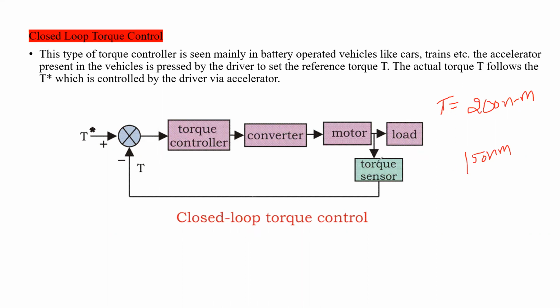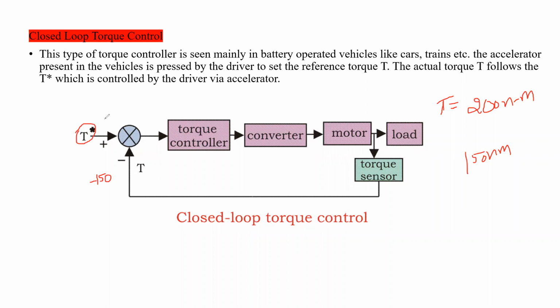The torque sensor will sense how much torque is produced by the motor, and this signal is given to the comparator. This is minus 150, and this is the reference torque.